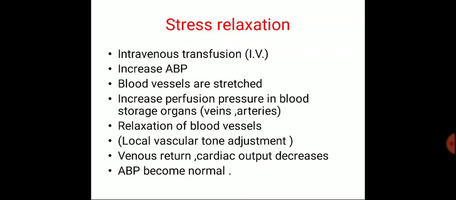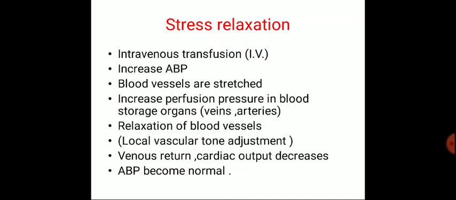When there is increased perfusion pressure in the veins and arteries, there is relaxation of the blood vessels. When the blood vessels relax, venous return and cardiac output decrease and the blood pressure becomes normal. So this is known as stress relaxation.